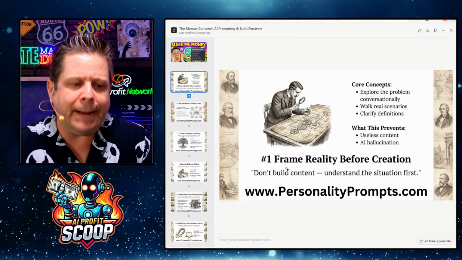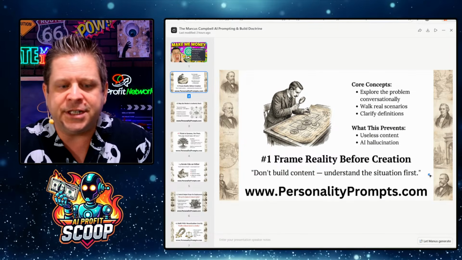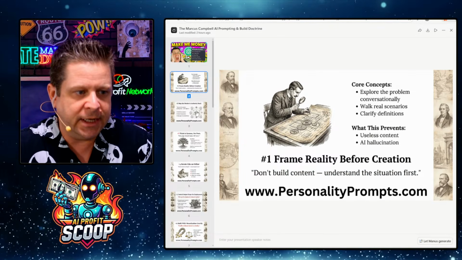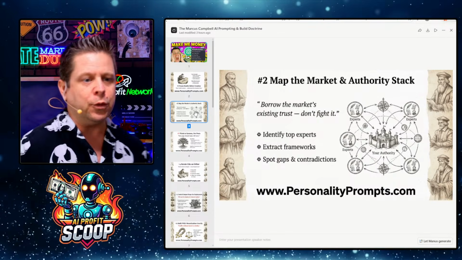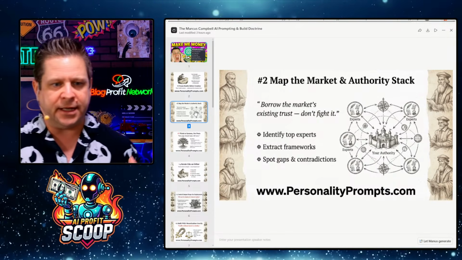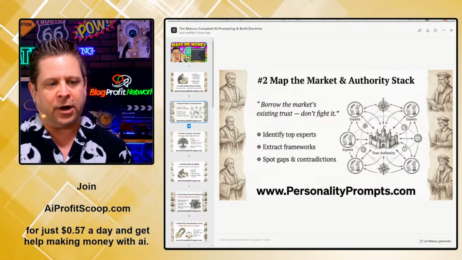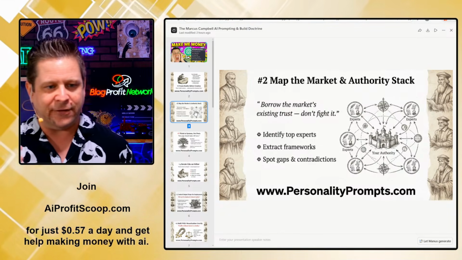So what we're doing is we're not building content, we're understanding the situation first. Lay of the land. This is something you're going to see that's a theme in everything I do. Number two, we're going to map the market and authority stack. So what we're going to do is we're going to borrow the market's existing trust, not fight it.